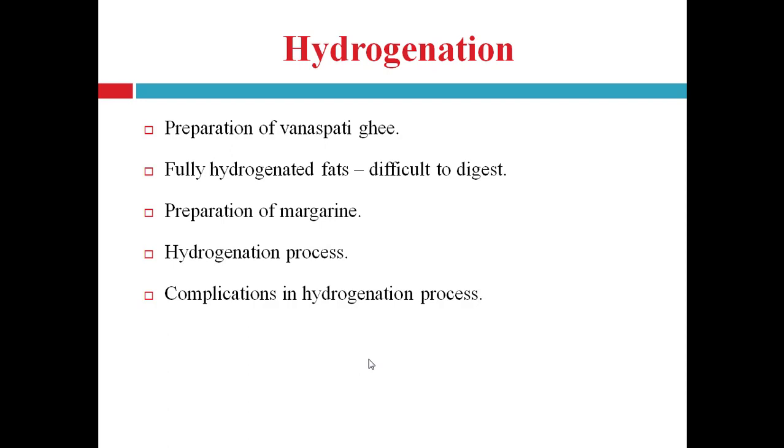The hydrogenation process involves various complications, right, like isomerization, selective reduction, etc. These problems can be overcome by arresting the reaction before all the unsaturated fat gets completely saturated with hydrogen, right? That is, incomplete hydrogenation is carried out to overcome the problem of isomerization and selective reduction. So this is the hydrogenation process. It is also known as the hardening of oil, and this process is useful for the preparation of vanaspati ghee and margarine.